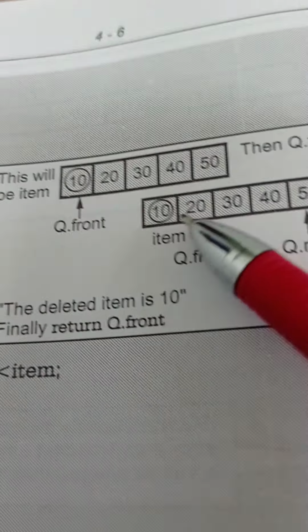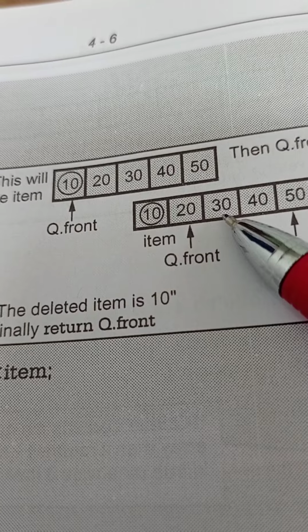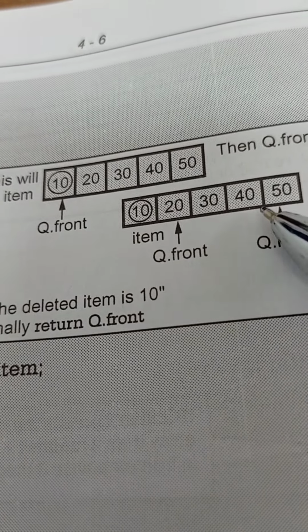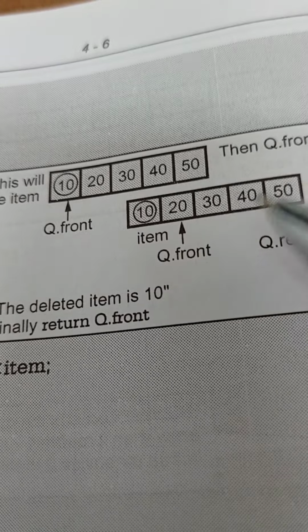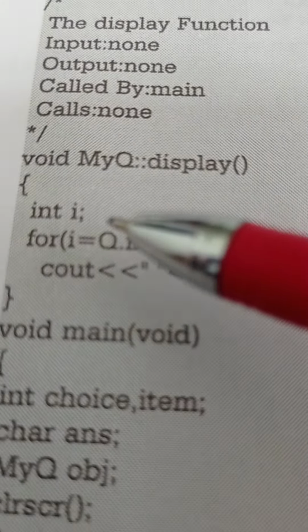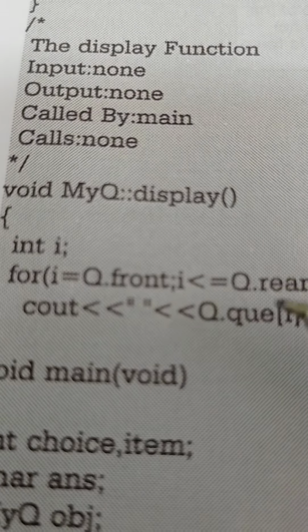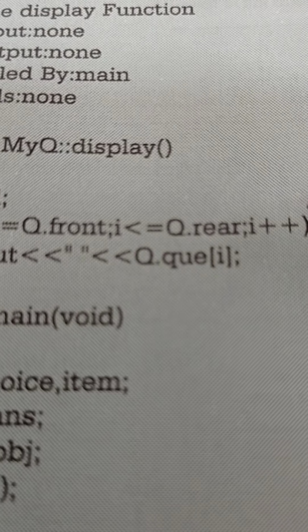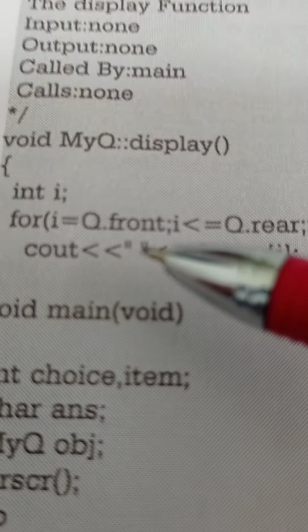Now i plus plus points to this location and it will display. Is it less than this? Yes, then it will point to this. Is it less than this? Okay, like this, using for loop, we'll check i equal to q front, i is less than or equal to q rear. Yes, then i plus plus increment and display the elements one by one.